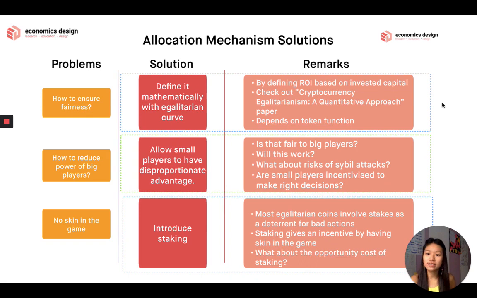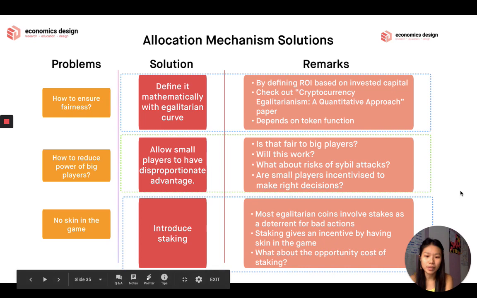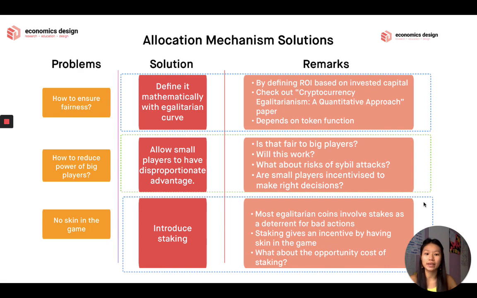The other problem with allocation is how do you reduce the power of big players? You can allow small players to have more advantage, but maybe, is it fair to big players? Will this work? Or about the risk of cyber attacks, and are small players incentivized to make right decisions? Or you have no skin in the game, you can introduce staking, because a lot of egalitarian coins include staking to deter bad actions, and when you deter bad actions, your ecosystem is a lot more fair, a lot more egalitarian. But what is the opportunity cost to staking, and is it worth it?